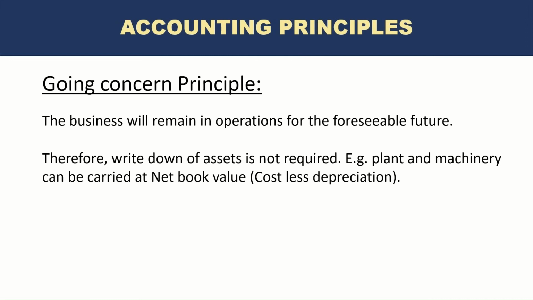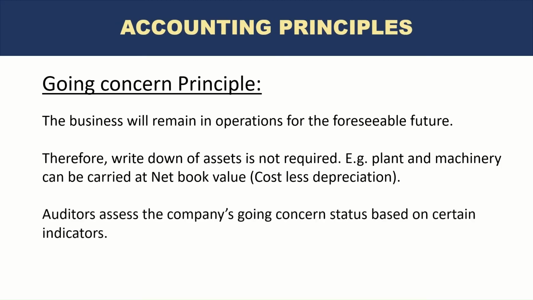So unless there is a clear intention of management to sell the business or discontinue the business, the going concern assumption principle applies, which means that the carrying value of the assets, which is their original cost less depreciation, is still valid and can be kept in the books. This is an important principle, and you will notice that external auditors, when they audit the financial statements of a company, also assess the company's going concern status. They have certain criteria or indicators which help them decide that the company can prepare its financial statements with the going concern assumption.